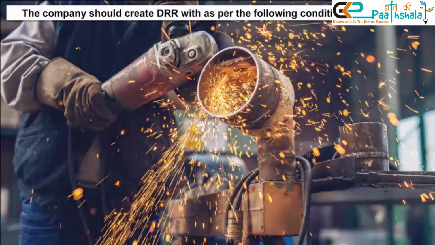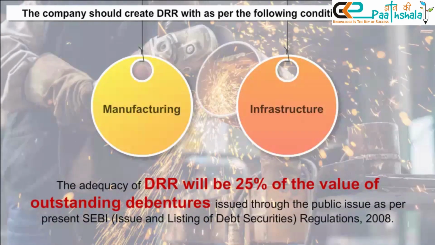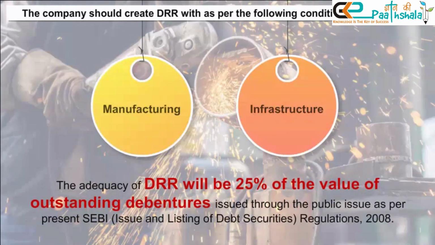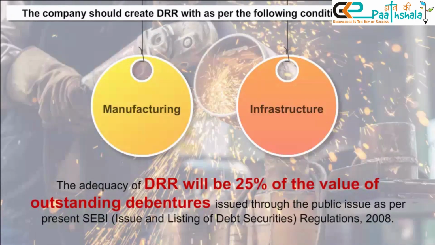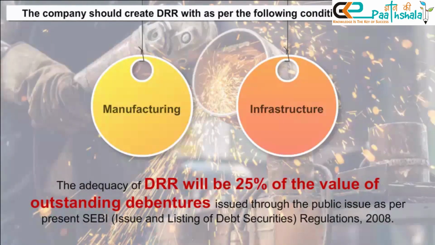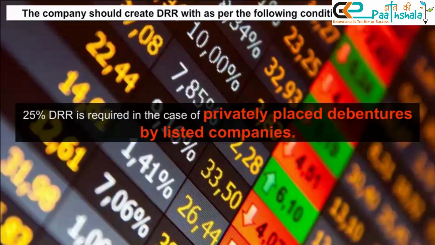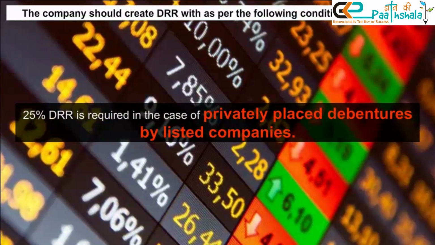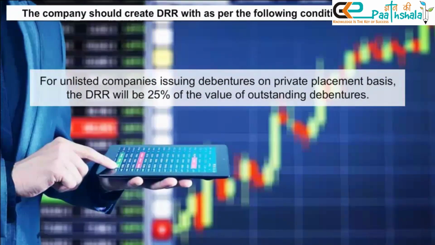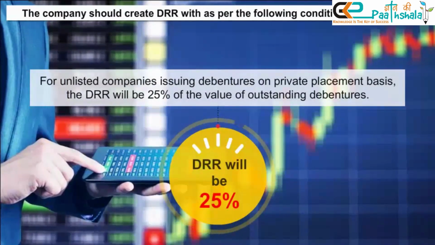For other companies, including manufacturing and infrastructure companies, the adequacy of DRR will be 25% of the value of outstanding debentures issued through the public issue as per SEBI Issue and Listing of Debt Securities Regulations 2008. 4. 25% DRR is required in the case of privately placed debentures by listed companies. For unlisted companies issuing debentures on private placement basis, the DRR will be 25% of the value of outstanding debentures.